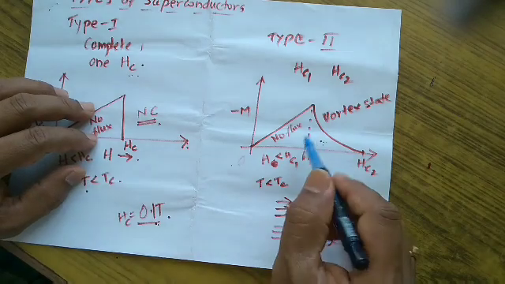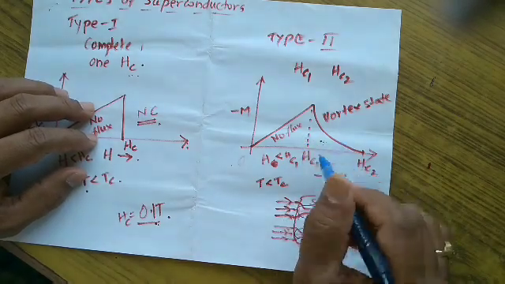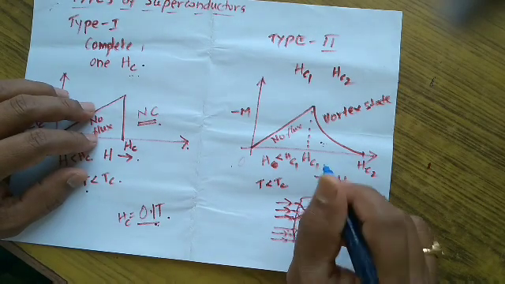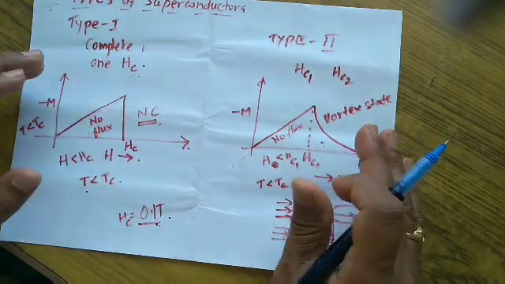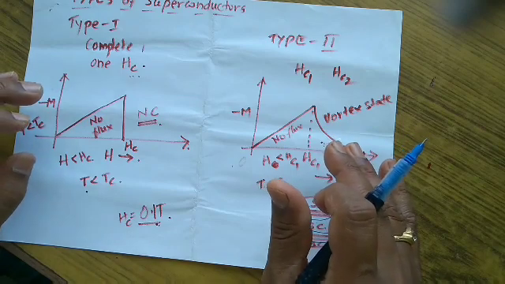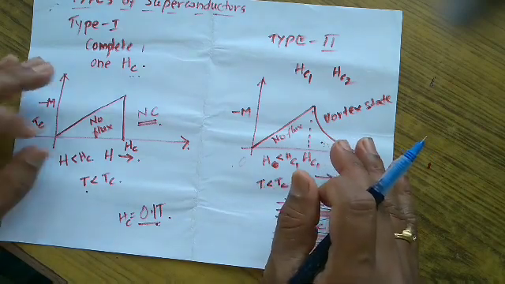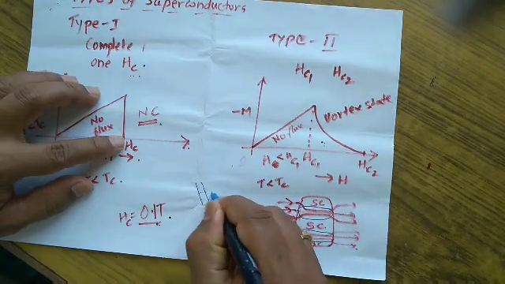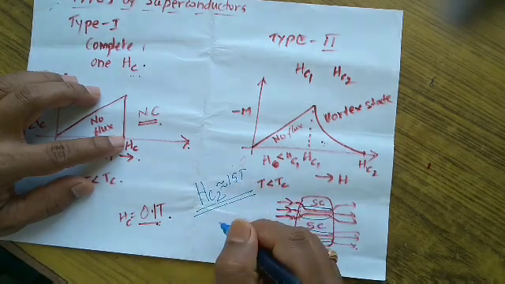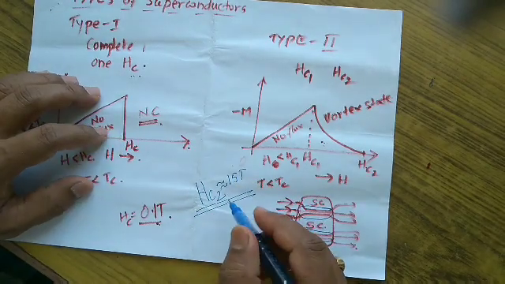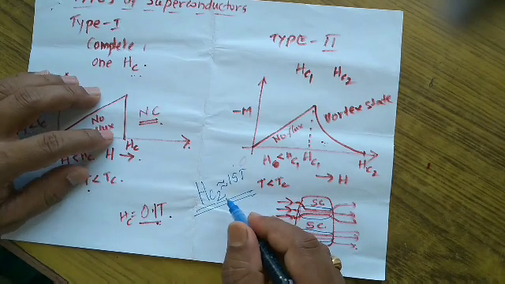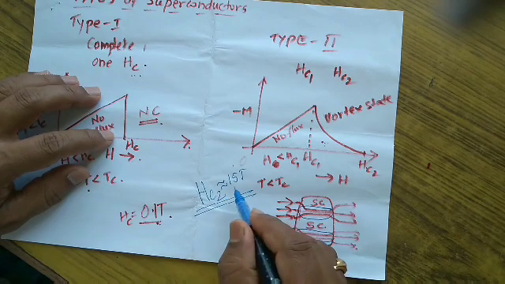The advantage of type 2 is already mentioned, that it is advantageous for producing superconducting magnets. Efforts are on to produce this type of superconductors because of many application requirements. It is found that copper oxide superconductors have Hc2 even close to 15 Tesla. Therefore, the copper oxide superconductors can be used for superconducting magnets to produce magnetic fields even up to 15 Tesla.